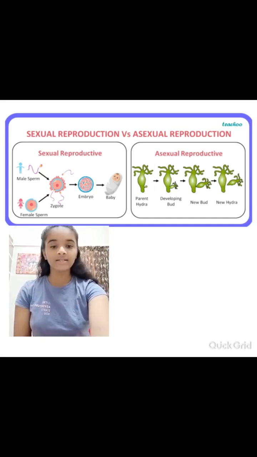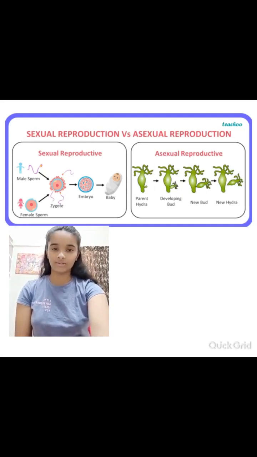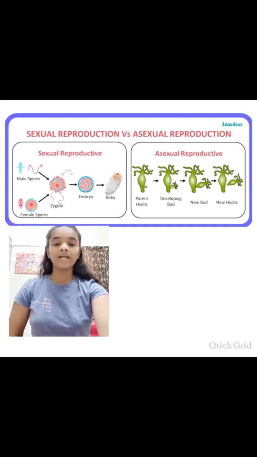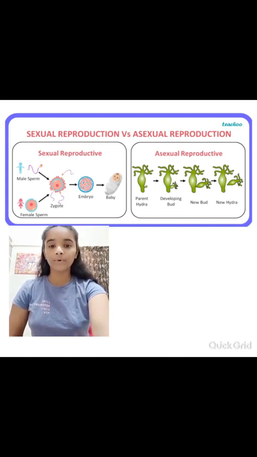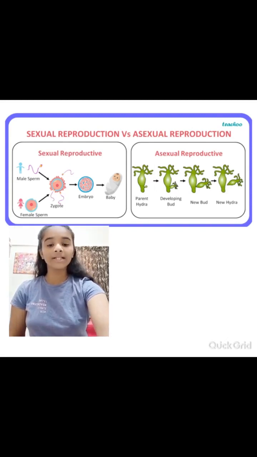Next question is, what is meant by asexual reproduction? The answer is, the type of reproduction by which offspring are produced from a single parent without fusion of sex cells is known as the asexual reproduction.